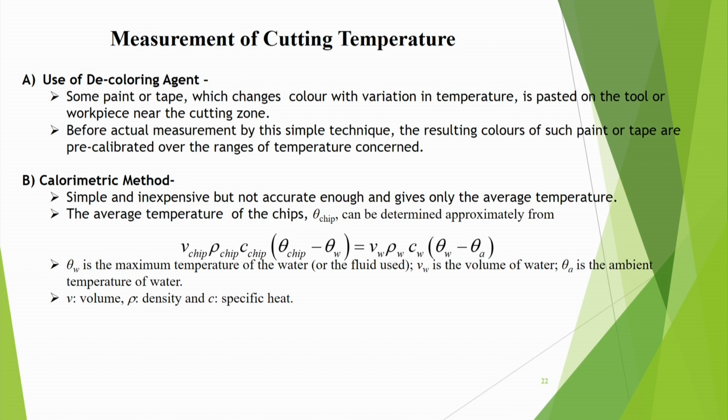So, the heat gained by water must be equal to the heat lost by the chip. That is why this equation is there. This is the heat lost by the chip, V chip into rho chip into C chip, and this one is the heat gained by the water. So we have obtained this expression. By this we can measure everything, so theta chip can also be obtained. That means this is very useful.